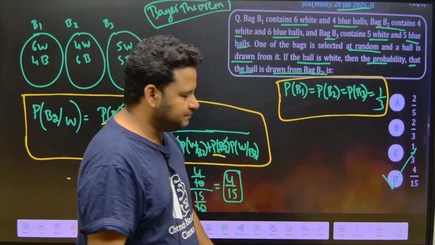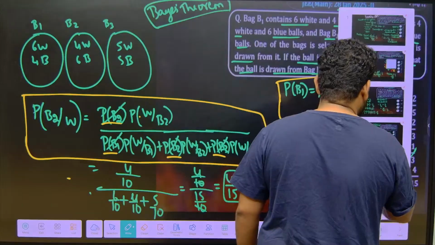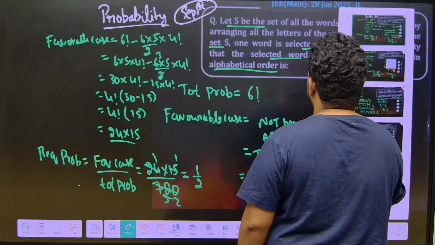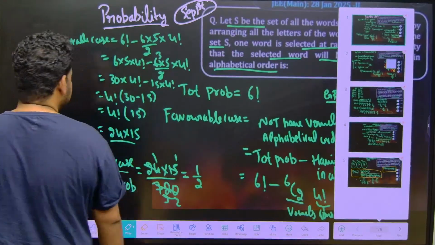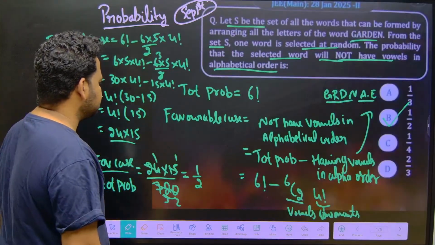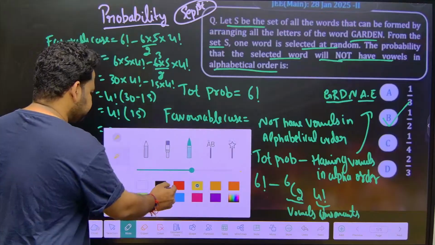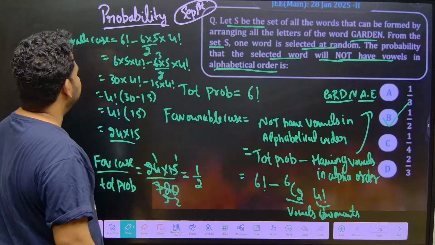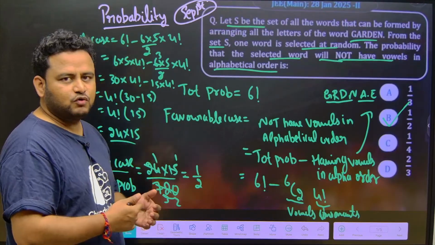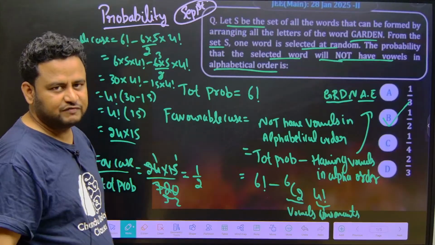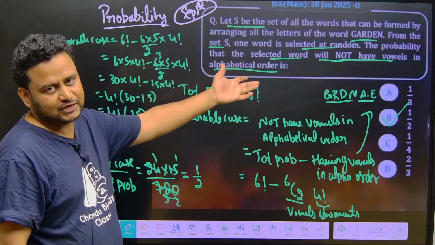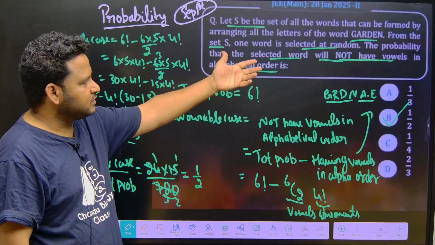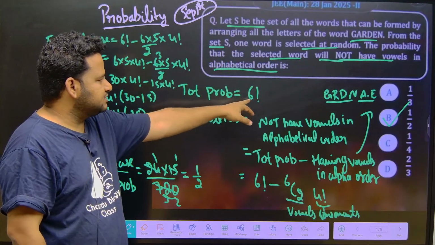I will wind up now, but before that, let us revisit the questions which we have solved today. So we started with probability. This was a question based on the definition of probability, where they asked us to find the vowels not coming in alphabetical order. For this we have to first find out total probability. Total probability is the total number of words, that is, 6 factorial.